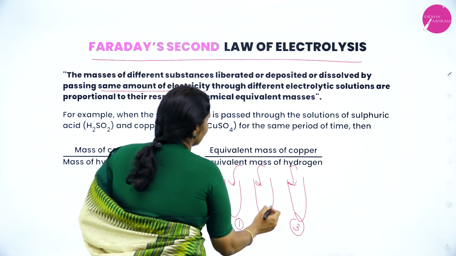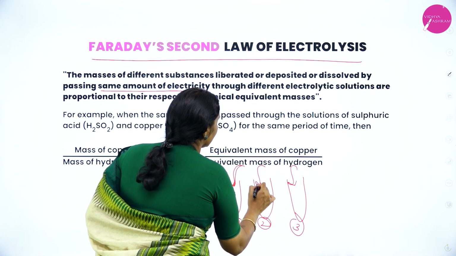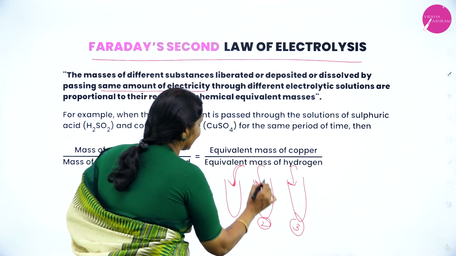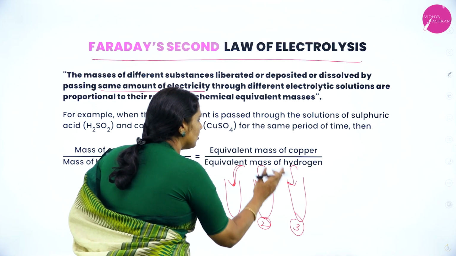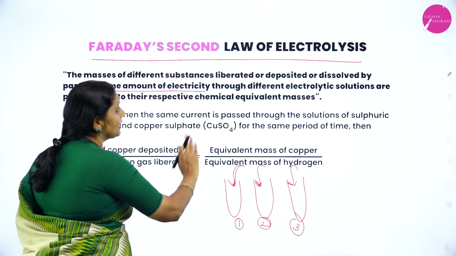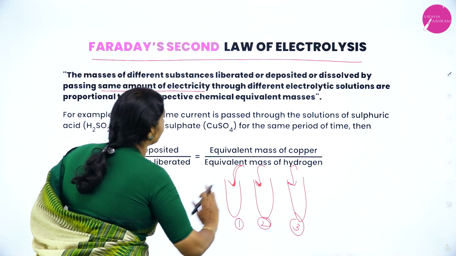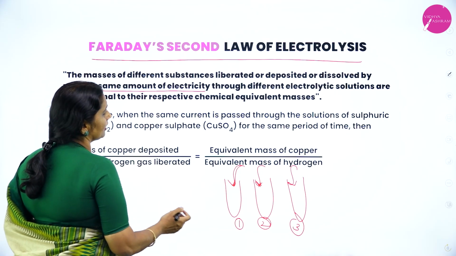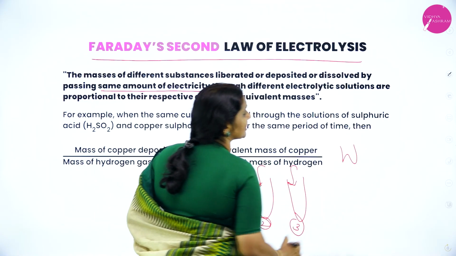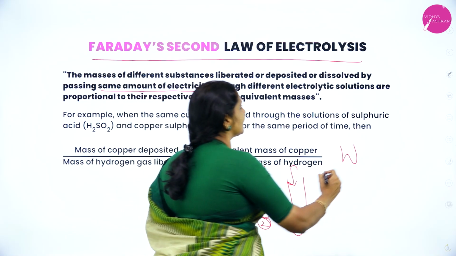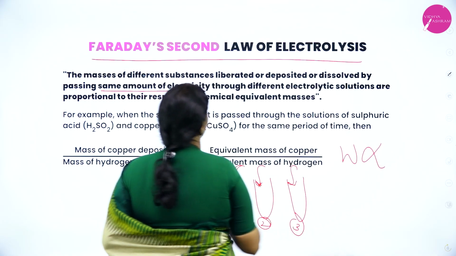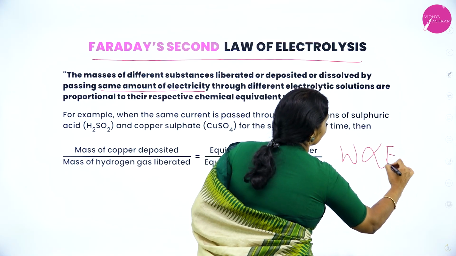When I pass the same amount of electricity through different electrolytic solutions, the amount of substance which gets deposited, dissolved or liberated is directly proportional to chemical equivalent mass.